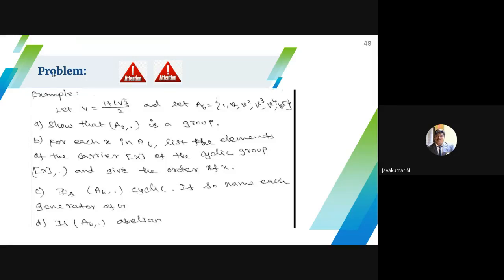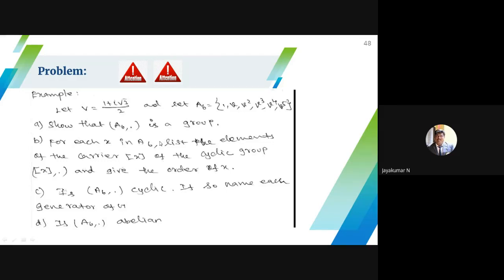They didn't mention it, even though they have given that v equals 1 plus i root 3 by 2. Let A6 be the set 1, v, v square, v cube, v power 4, v power 5. I have to show that A6 comma dot is a group. For each element x in A6, list out the elements of the cyclic group, that is carrier x comma dot, and give the order of x. I have to show that it is cyclic. Then, if A6 comma dot is cyclic, name each of the generators.